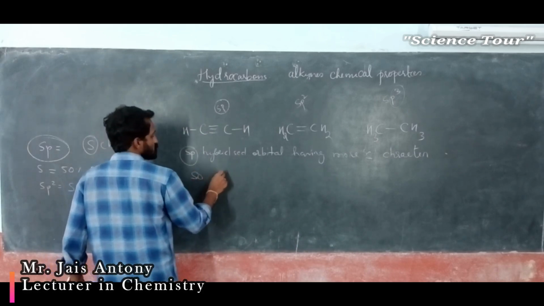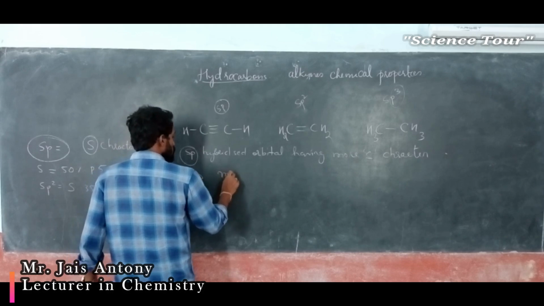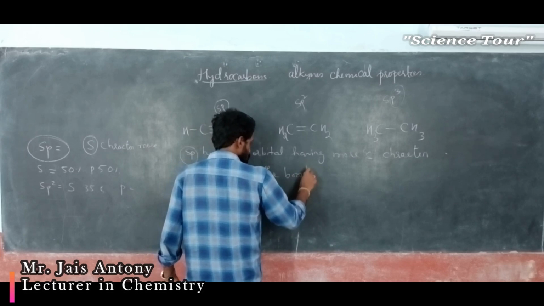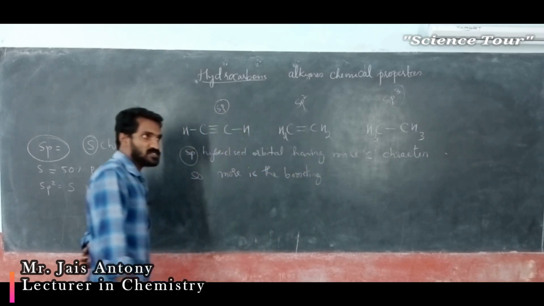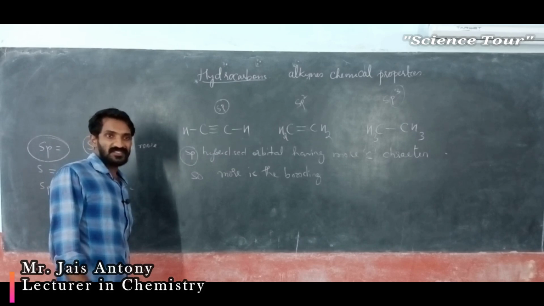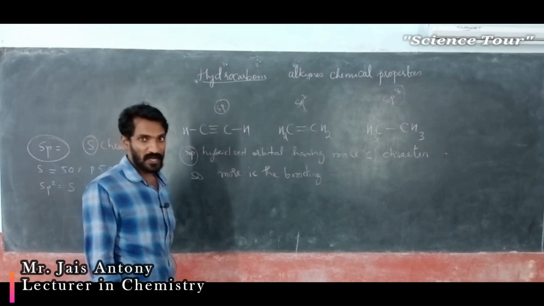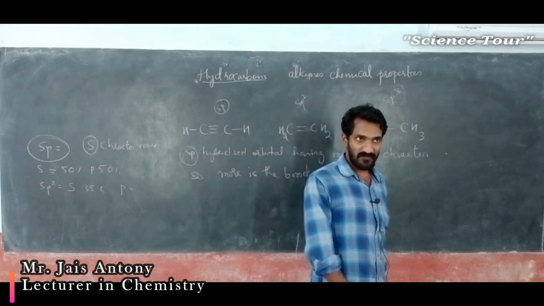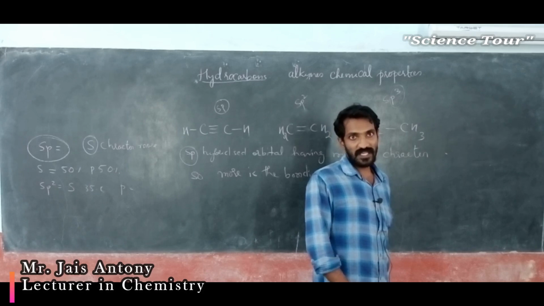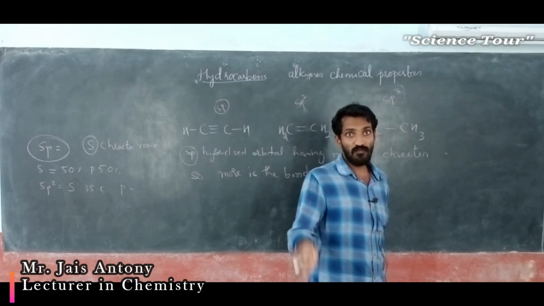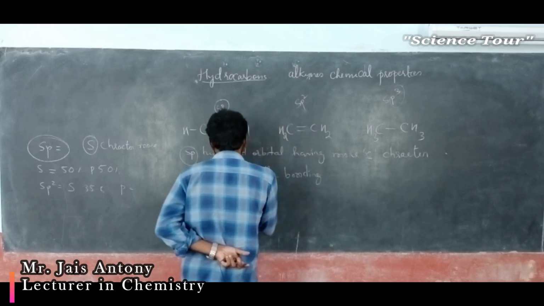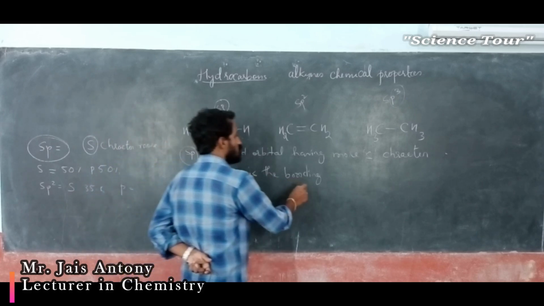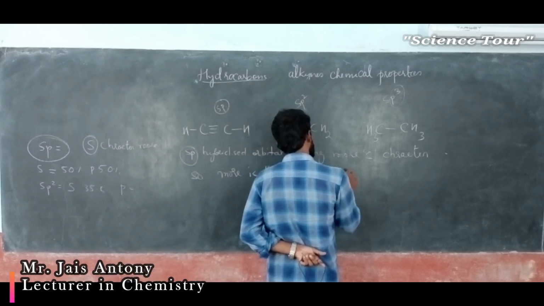So S character is more, so more is the bonding. More is the bonding means bond strength is more. If it is triple bond, strength is more. More energy is required to break a triple bond compared to a double bond. In double bond, S character is less, which means bond strength is weak. Again in sp3, S character is very less, so bond strength is very weak. So here S character is more, which means more is the bonding strength